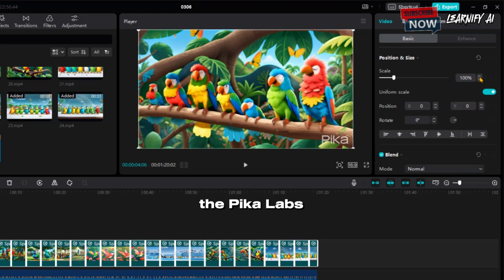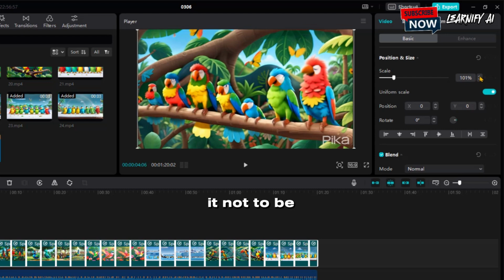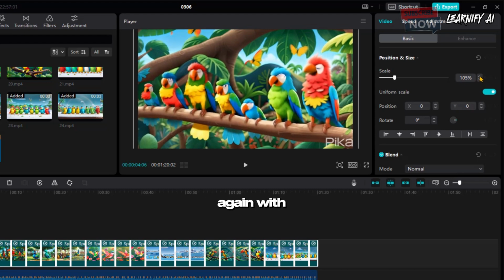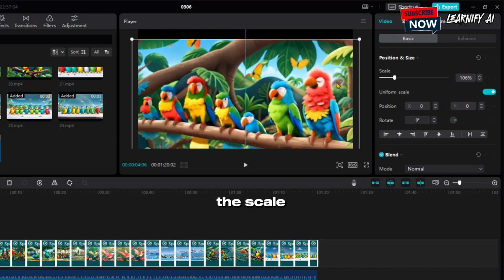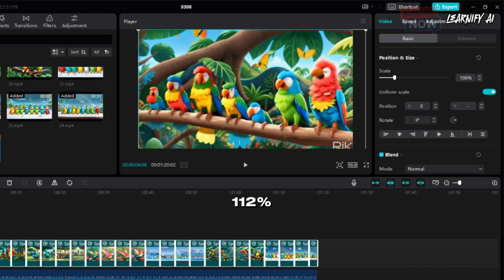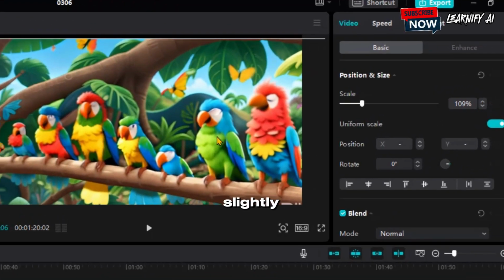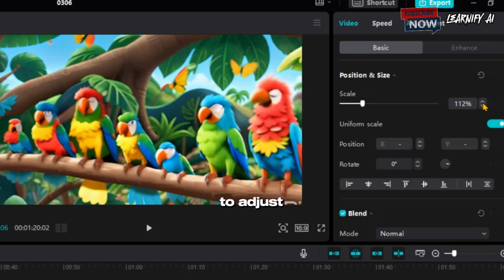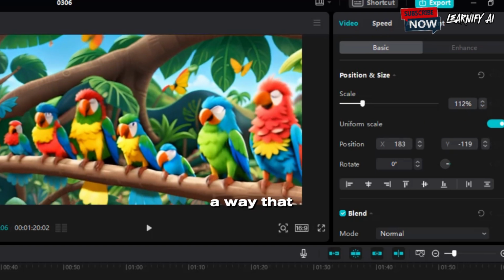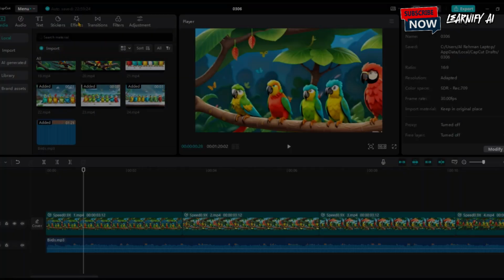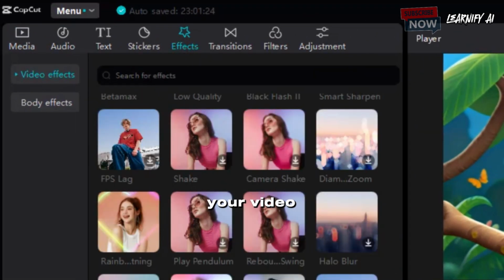If you notice the Pika Labs logo on the video and prefer it not to be visible, simply select the video again with your mouse. Increase the scale to around 112%. This enlarges the video slightly. Next, click on the screen to adjust the frame and position it in such a way that the logo is hidden from view.